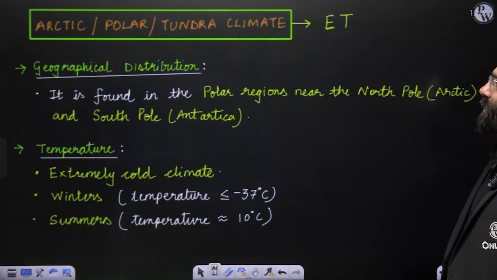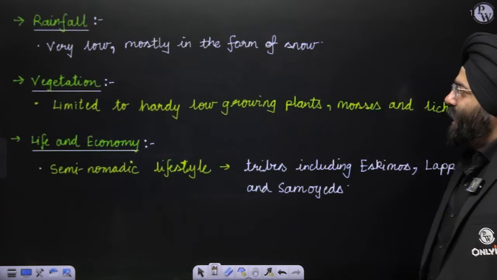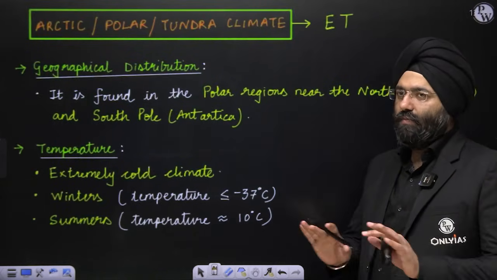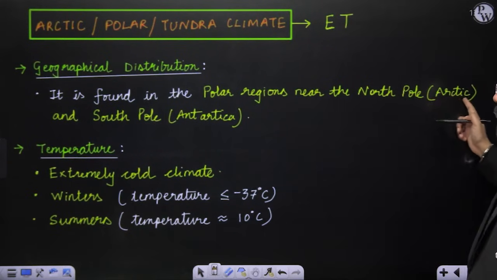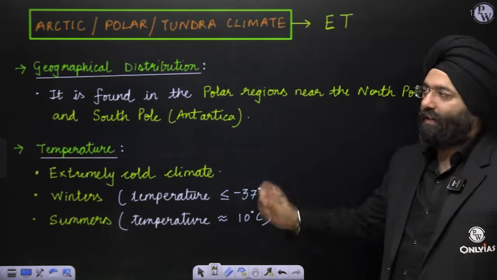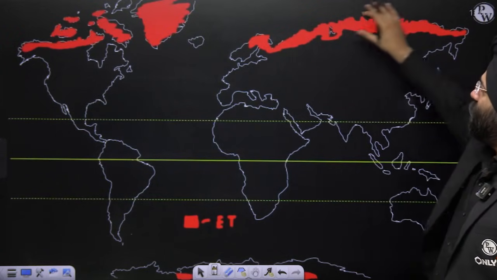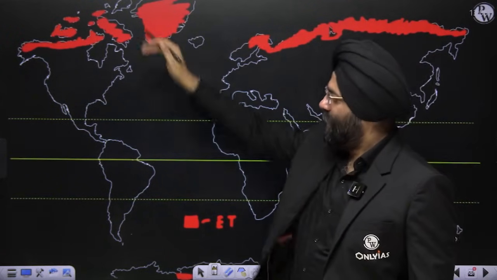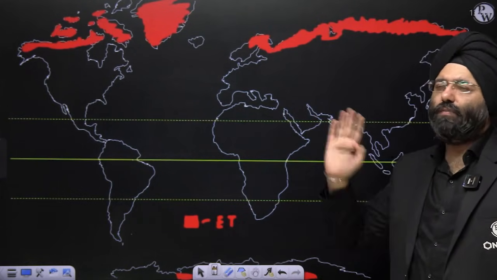Now comes the tundra, that is Arctic. This is the last categorization, the extreme cold. It is found in the polar regions near the North Pole, Arctic, and the South Pole, Antarctic. It is ET. Now see here. It is in the extreme north, the coldest region, and in the Antarctica region also. Extreme cold, completely frozen.